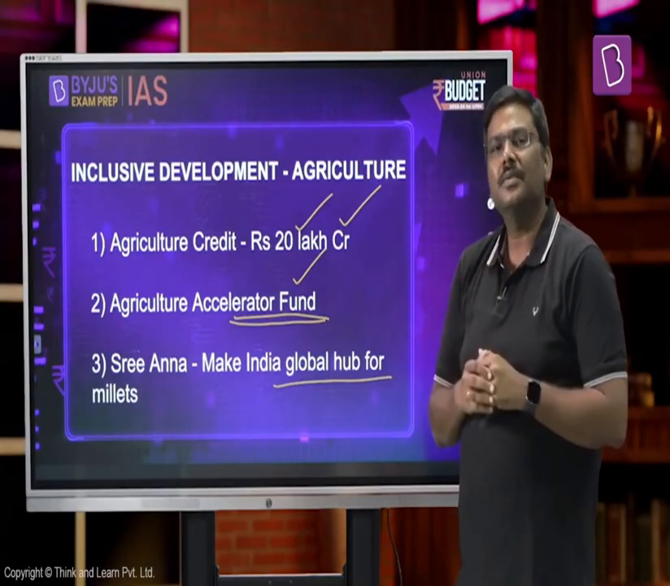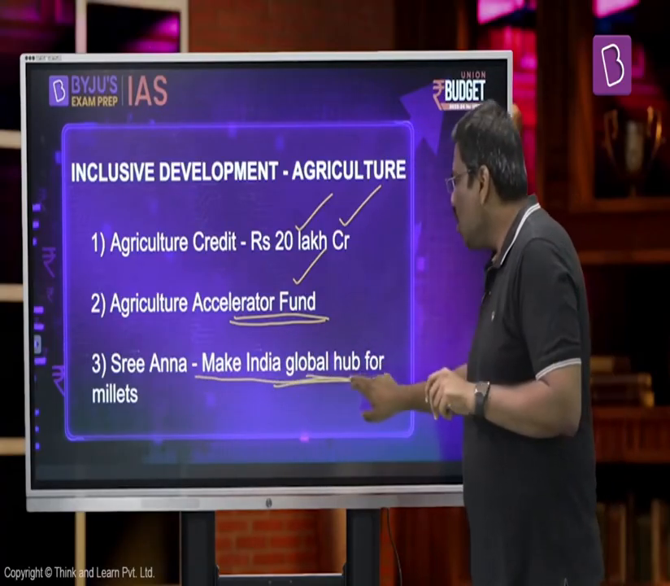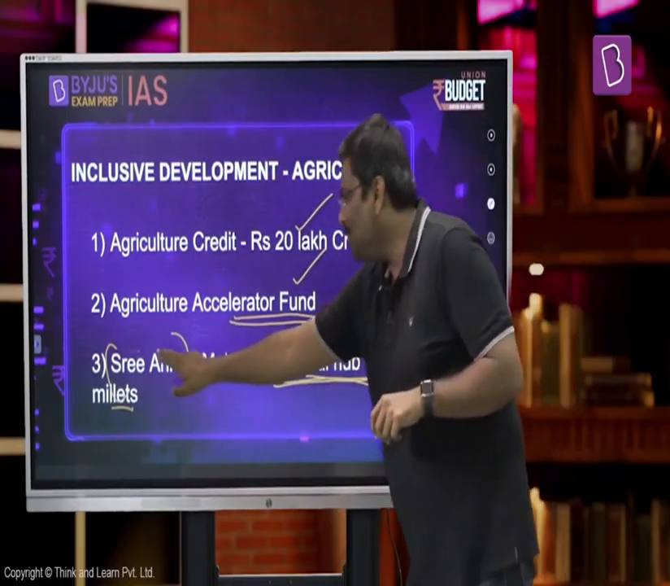So citing all of this, or looking at all of these factors, the government of India today has announced that they will basically make India a global hub for millets. And another name that was used by the finance minister to represent millets is Sri Anna.